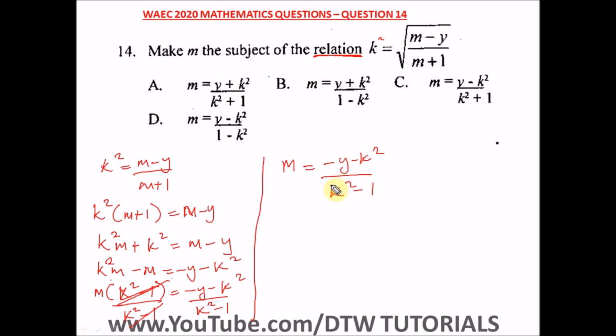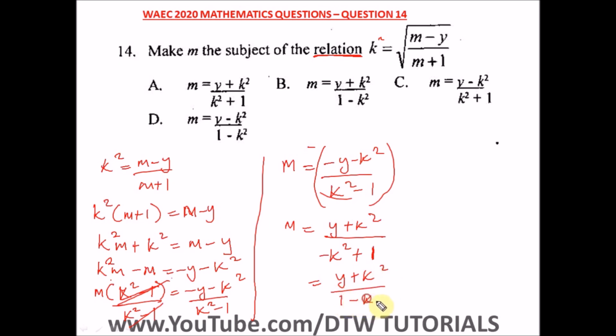Okay, we have to simplify this. You can see we don't really have the answer here, so let's simplify this by multiplying everything in the bracket by a negative sign. All right, so we have m is equal to this negative multiplied by this negative, we are going to have a positive y. This multiplied by this, we are going to have a positive k square. This negative multiplying this k square here, we have a negative k square. Then negative multiplying this negative 1 here, we have a positive 1. Okay, so we can change this, bring k square inside and take 1 out. So we have y plus k square over 1 minus k square.